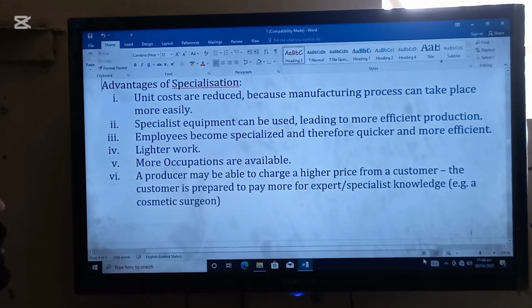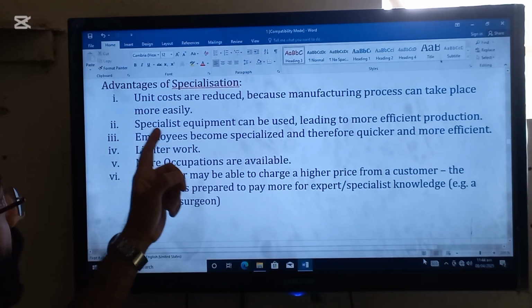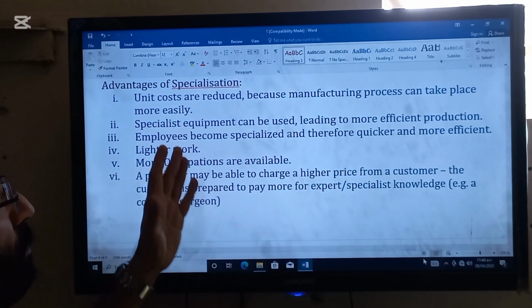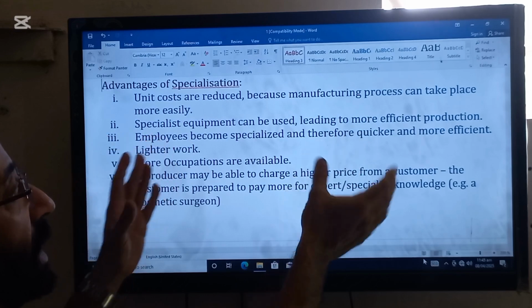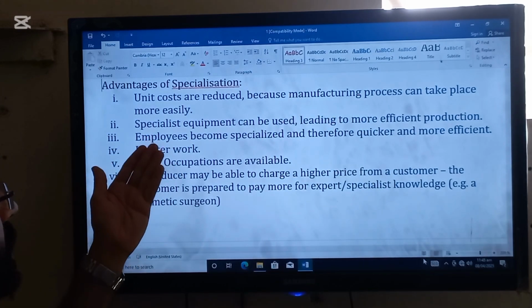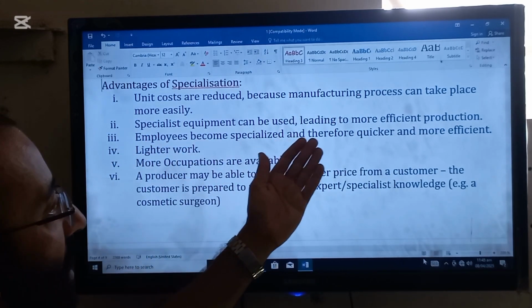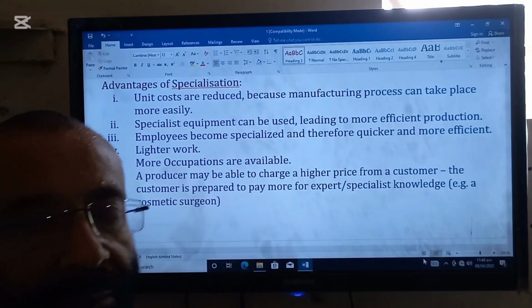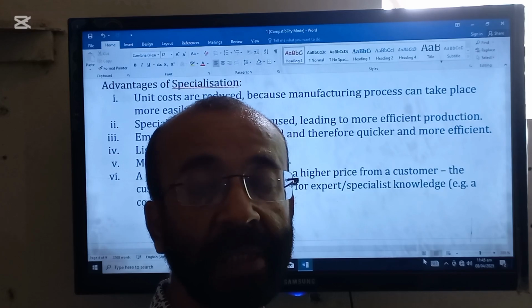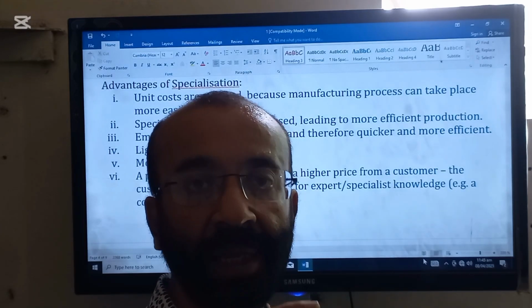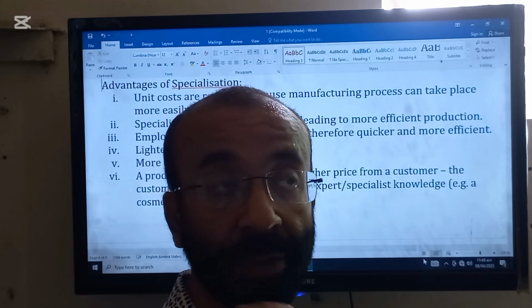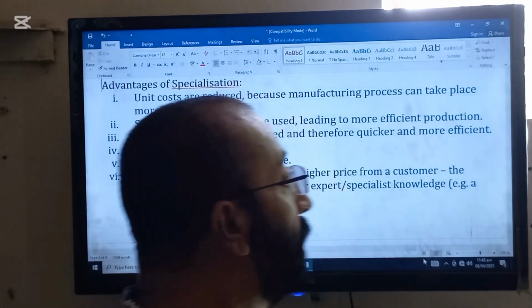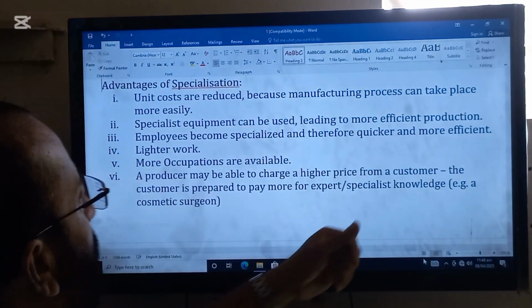So the first advantage of specialization is that unit costs are reduced because the manufacturing process can take place more easily, because the persons, firms or countries are expert now. Specialist equipment can be used, leading to more efficient production. So when the firms, individuals or countries are expert in something, definitely they will use complicated machinery, and by using complicated and advanced machinery we will be able to make more. So efficient production will be there.